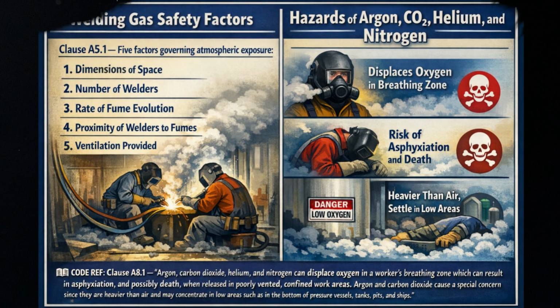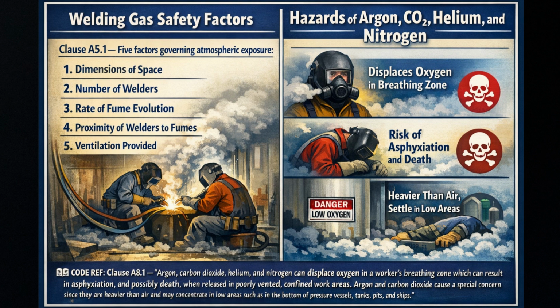Annex A, Clauses A5 and A8 address safety. These are informative annexes but contain important guidance. Clause A5 lists 5 factors governing fume and gas exposure during welding. Clause A8 lists specific hazards for each gas type. Let me highlight the critical ones.